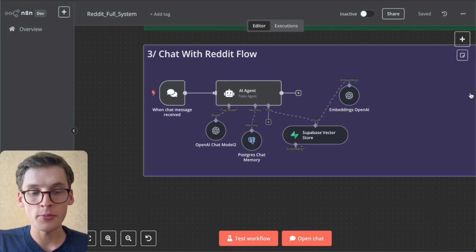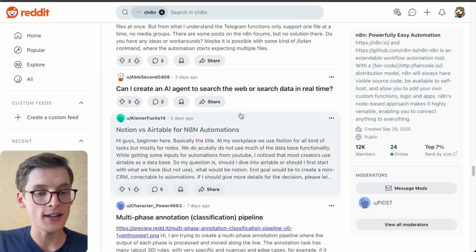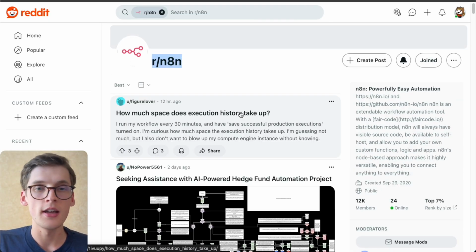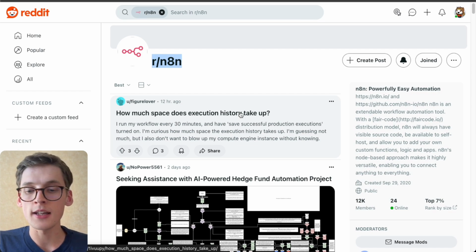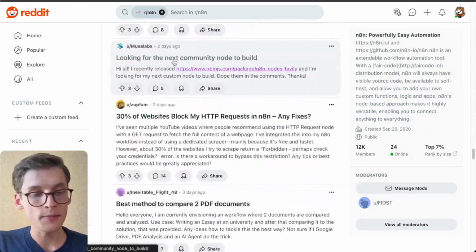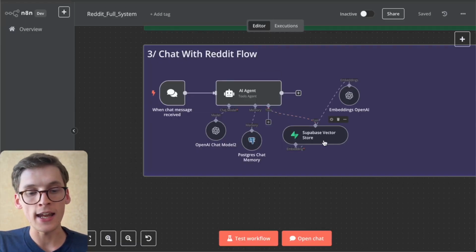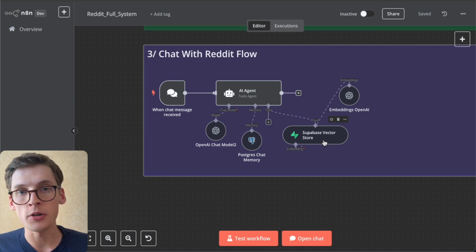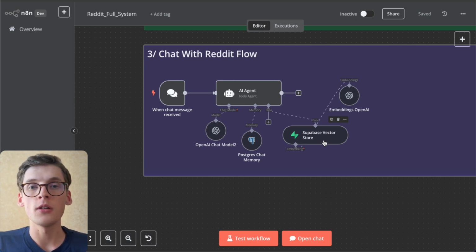So what subreddit will we be analyzing? I chose the n8n subreddit, so I really recommend you join this wonderful subreddit. You'll get more information around n8n. I scraped this whole subreddit, and now I have a fully working AI agent that I can ask queries, and I will get responses based on the subreddit content with full URLs and sources it took.